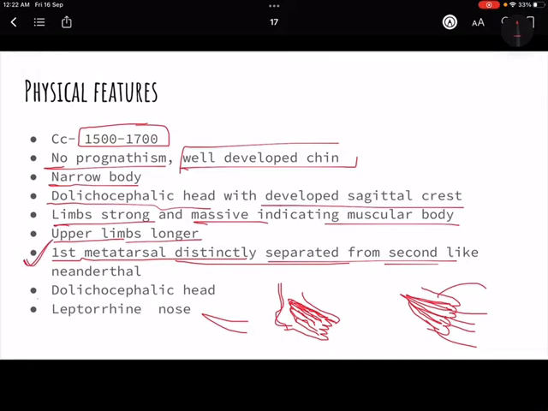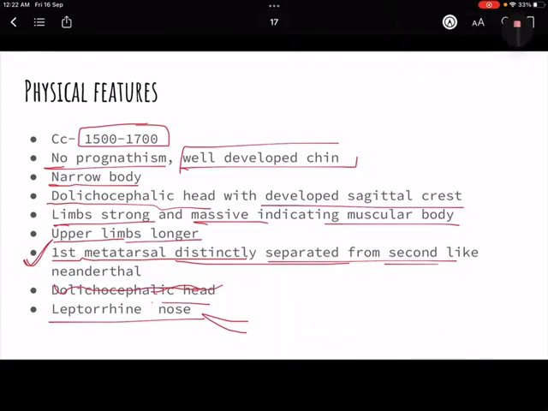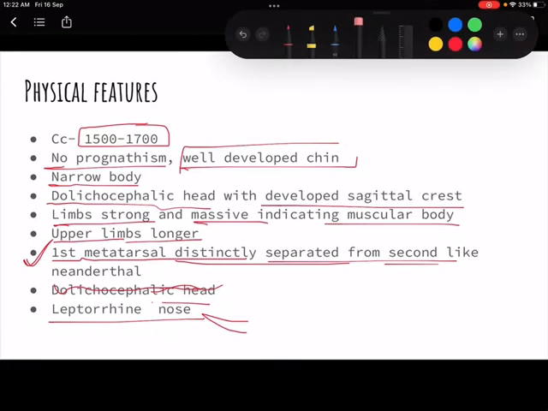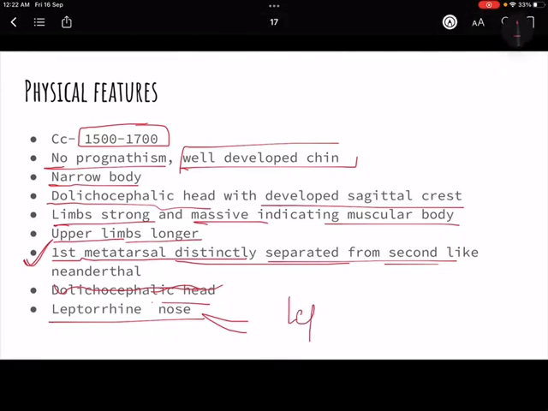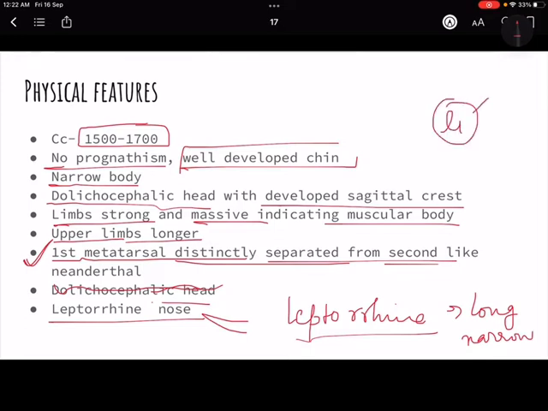Then dolichocephalic head, this is repeated. And then leptorhine nose. Now what is this? We had seen platyrhine, leptorhine and mesorhine. Leptorhine is the long and narrow one. Grimaldi was having platyrhine, which was broad, depressed, and short nose.